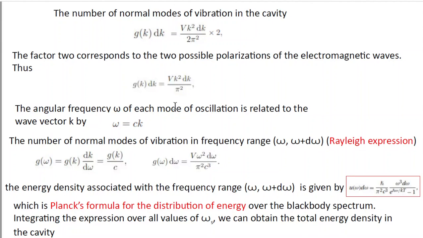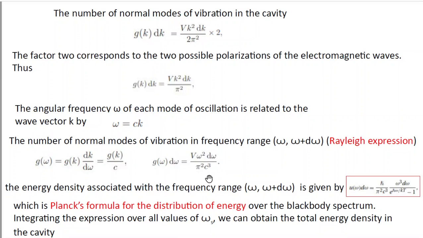How can we find it? The first thing is to use the relation omega equal to c into k, so k will be omega by c. In this expression we write k square equal to omega square by c square, and for dk, since k is equal to omega by c, dk will be d omega by c. So you have to proceed in this way. This whole expression g(k) dk can be written in terms of g(omega) d omega, which will be V omega square d omega divided by pi square c cube.